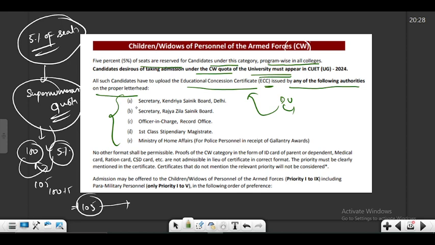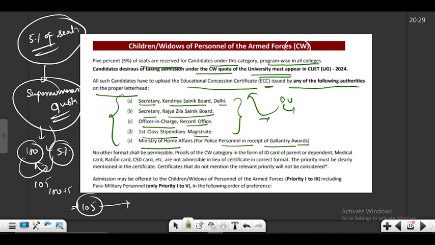It can be the Secretary, Kendriya Sainik Board, Delhi, or the Secretary, Rajya Zilla Sainik Board, or the Officer in charge, Record Office, or the First Class Stipendiary Magistrate, or Ministry of Home Affairs for police personnel in receipt of gallantry awards. So any of these offices can attest your educational concession certificate, which will act as proof that you belong to this category, or for the students, that their parents belong to this category.